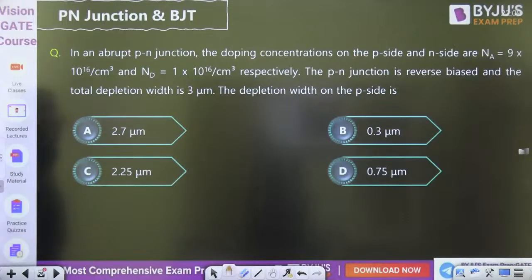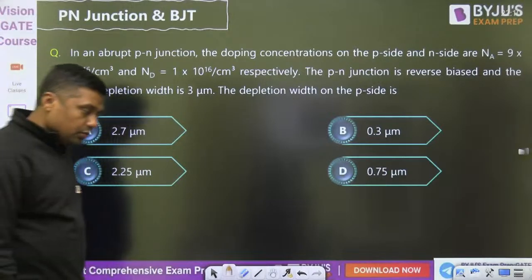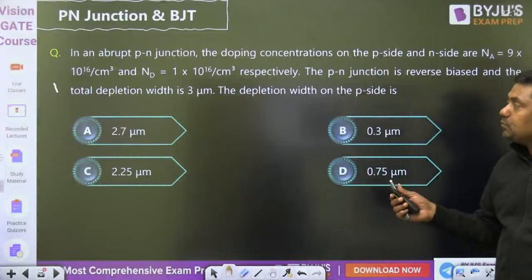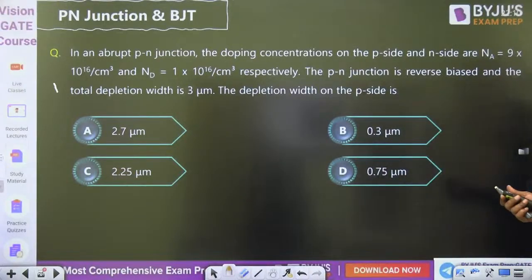Then in an abrupt PN junction with doping concentrations NA and ND, the PN junction is reverse biased, and we are given the total depletion width and the depletion width on the P side. This is a very very important question. Already we have solved this type of questions, right? So you can solve this. NA into WP is equal to ND into WN. That is the formula you can use here to find the answer for this question.